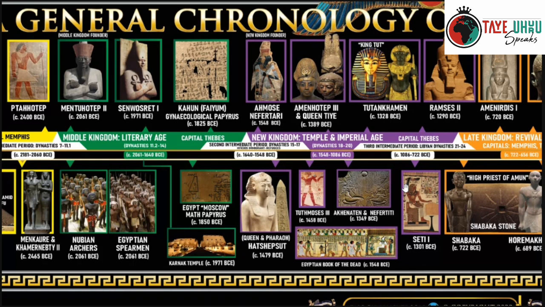And then a coup broke out where they took over the Delta, and that's the reason why the ruling family from Upper Egypt, most of the time, is the one wearing the double crown, as we're going to see traditionally. During this second intermediate period, the double crown is not being worn by the ruling family of the indigenous Egyptians.